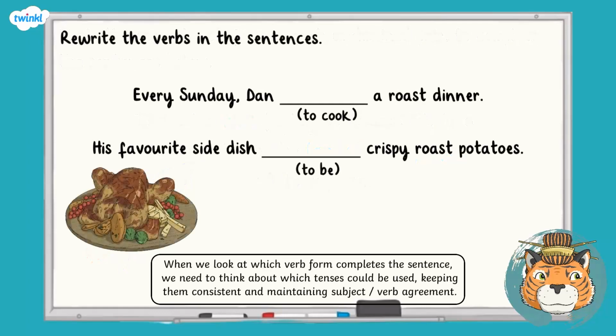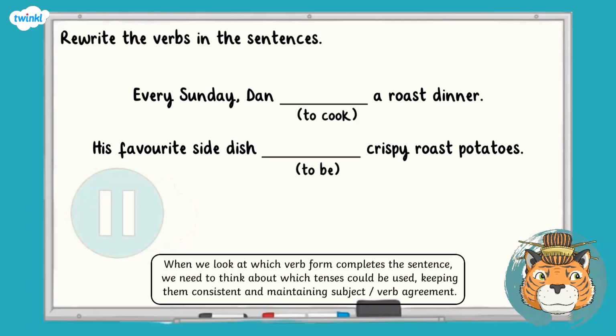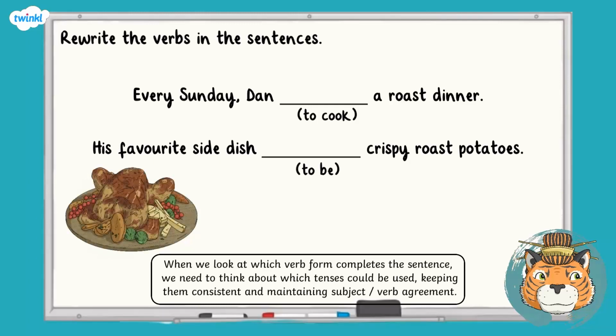For our final question, you're being asked to rewrite the verbs in the sentences below into the correct verb form. Every Sunday, Dan, a roast dinner. His favourite side dish, crispy roast potatoes. You may wish to write your answer down on a whiteboard or a piece of paper, or you may just wish to say your answer out loud. Pause your video now and hit play when you're ready. Do you have an answer?